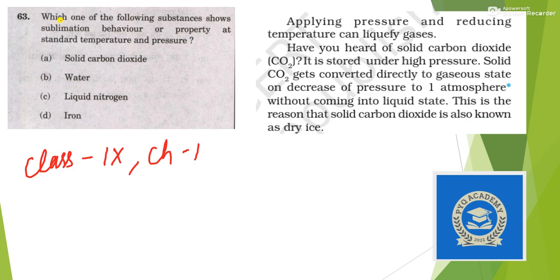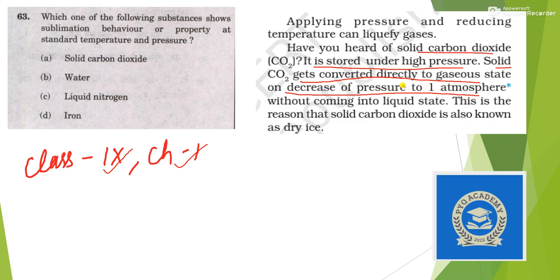Next question, which one of the following substances shows sublimation behavior or property at standard temperature and pressure? So it is also directly taken from a paragraph in NCERT of class 9 chapter 1. So have you heard of solid CO2? It is stored under high pressure. Solid carbon dioxide gets converted directly to gaseous state on decrease of pressure to 1 atmosphere.